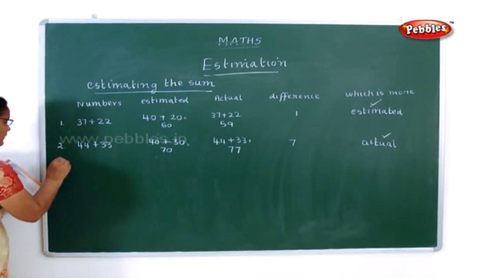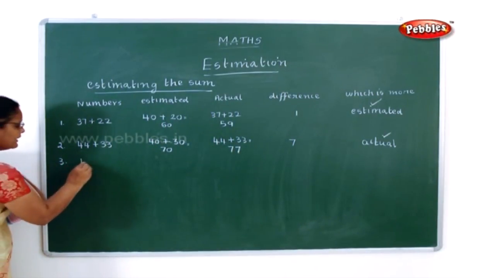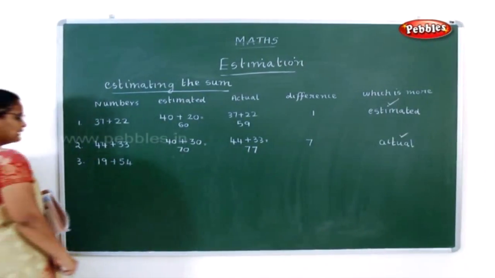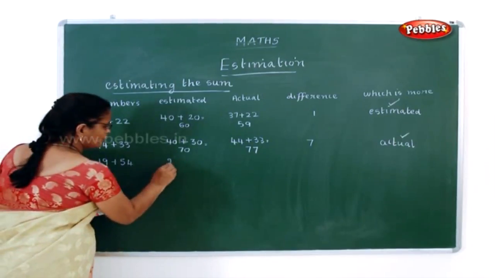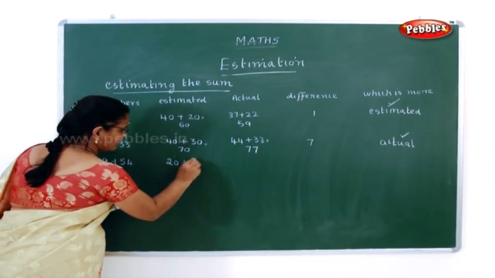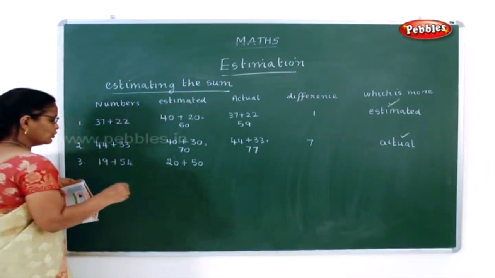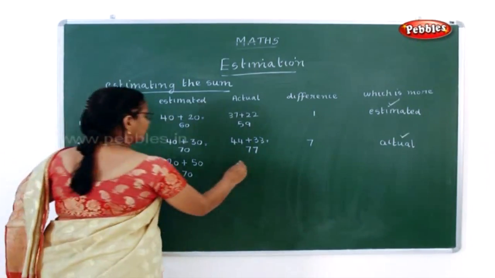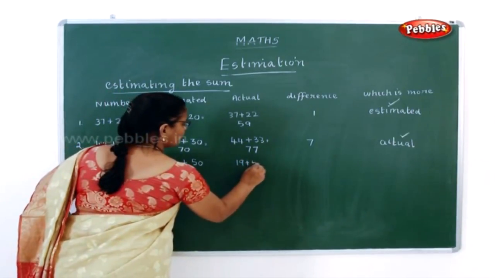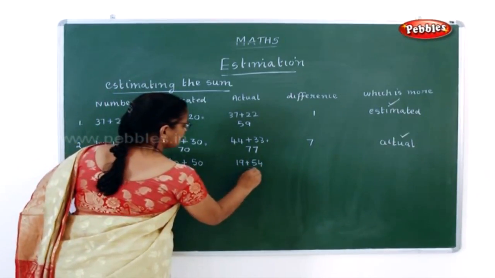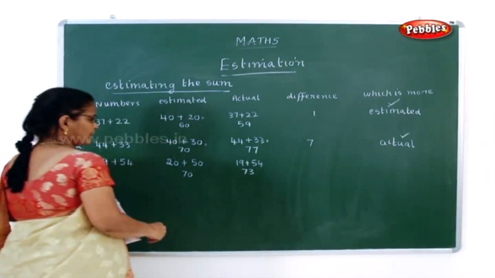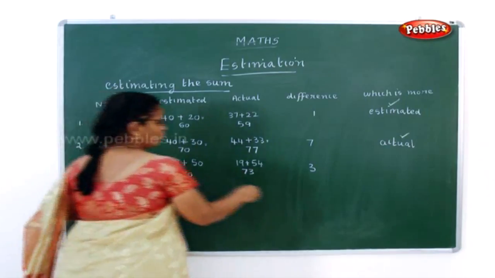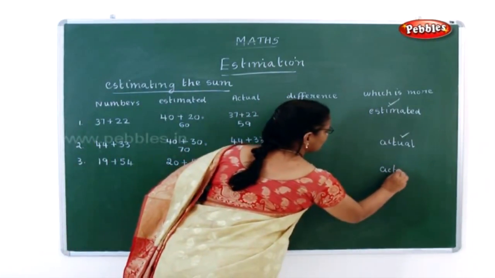Now next one, the third number, is 19 plus 54. This 19 can be rounded to 20 and 54 can be rounded to 50. So what is it here? It is 70. Now what is the actual number here? 19 plus 54, what is the total? It is 73. So what is the difference here? 3. Now here, which is more? Actual is more. So you have to put a tick mark in actual.